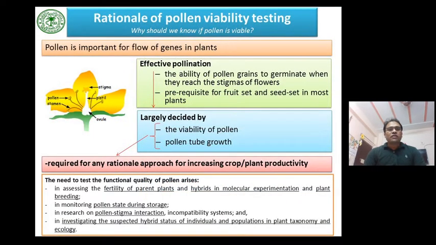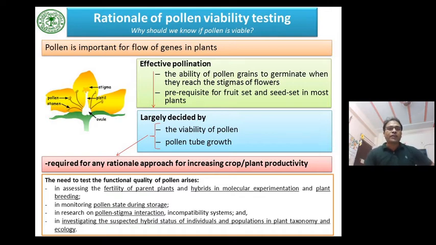So, what is the major rationale of pollen viability testing? Why should we know if pollen is viable? Viability means ability to live, but pollen viability connotes the ability of pollen to complete post-pollination events and to effect fertilization. As I mentioned before, pollen is important for the flow of genes in plants.